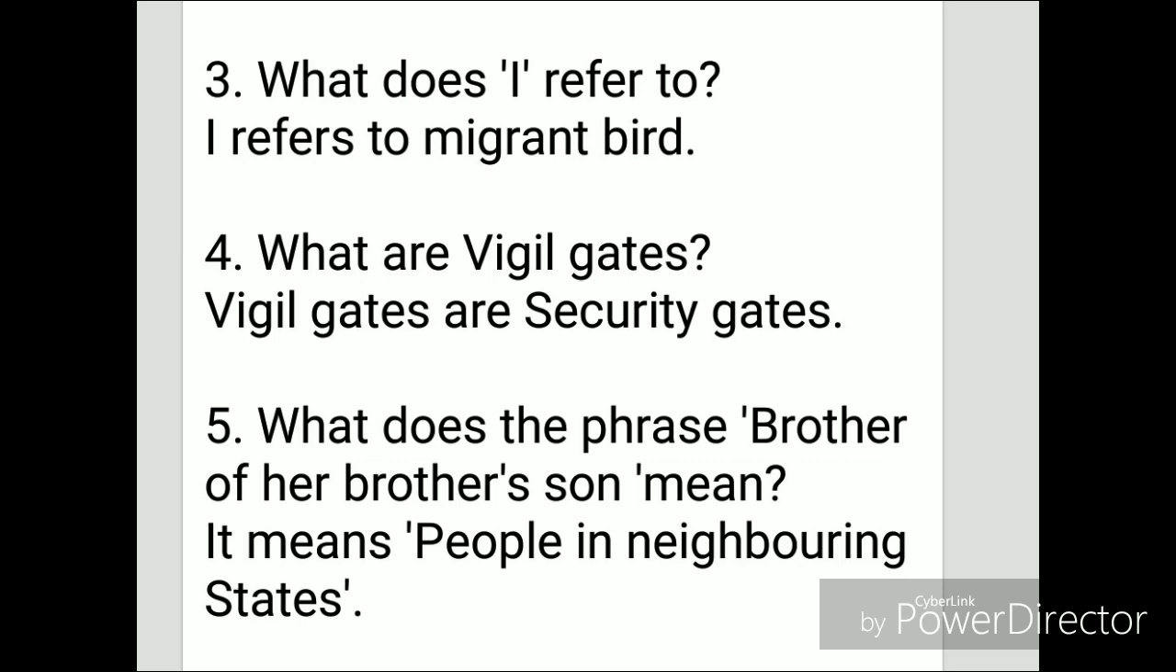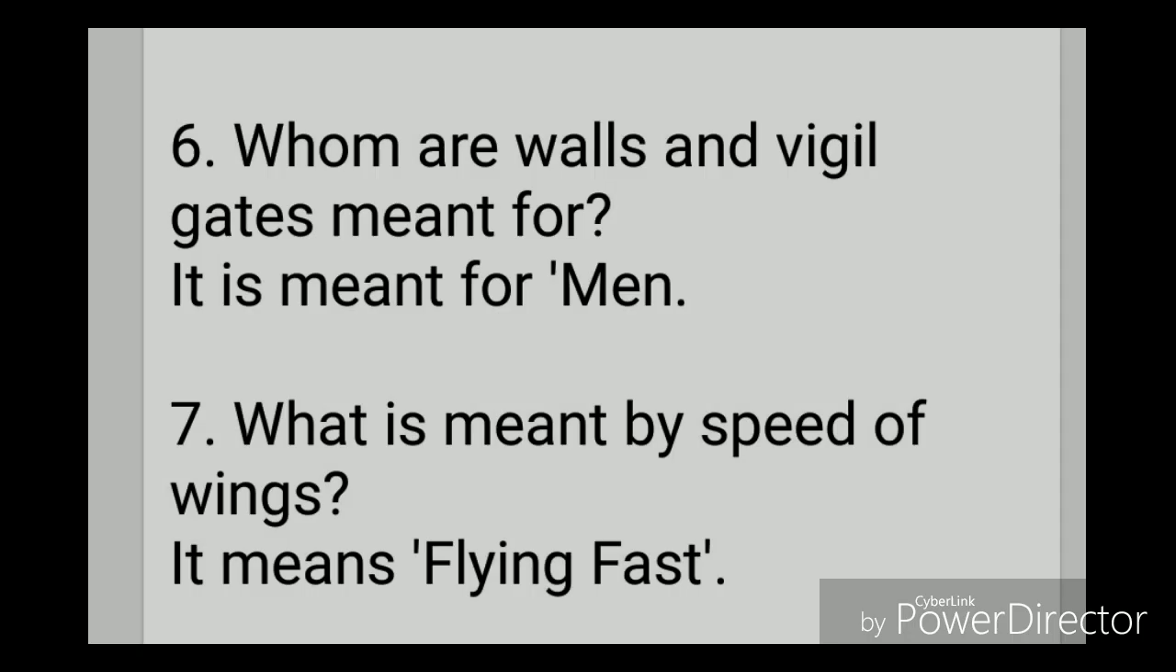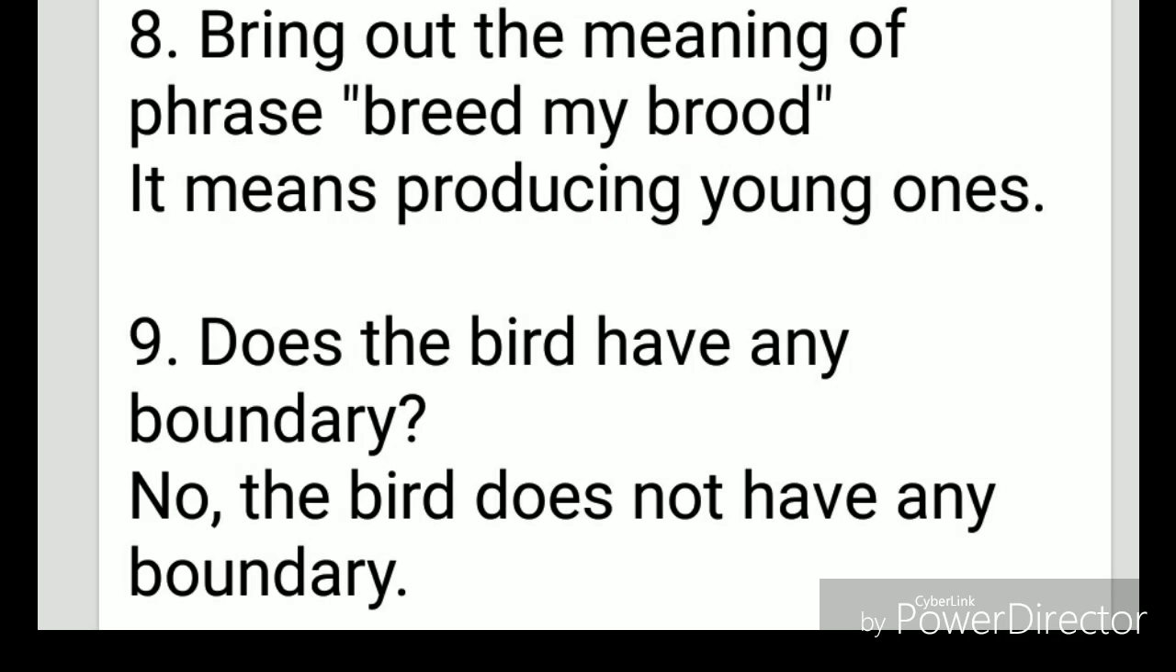What does the phrase brother of brother's son mean? It means people in neighboring states. Whom are walls and vigil gates meant for? It is meant for men. What is meant by speed of wings? It means flying fast. Bring out the meaning of the phrase breed my brood. It means producing young ones.